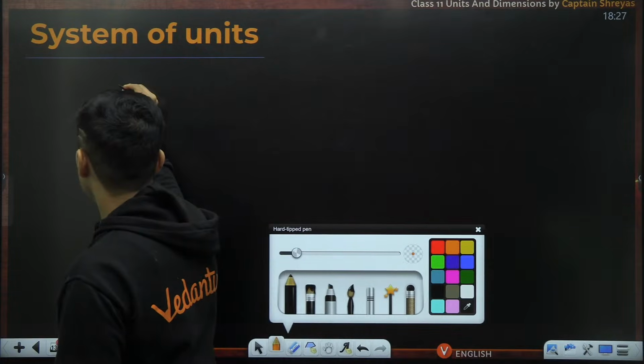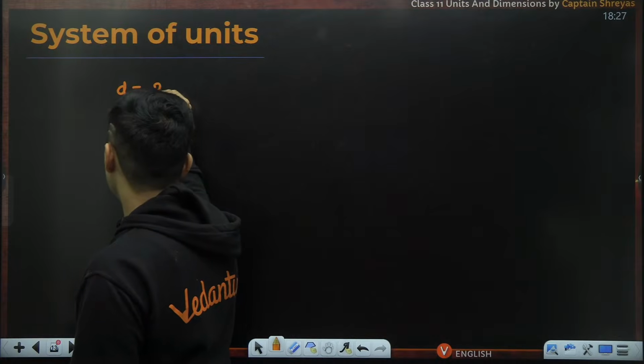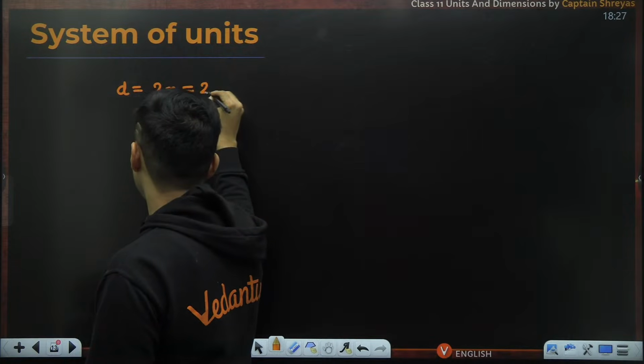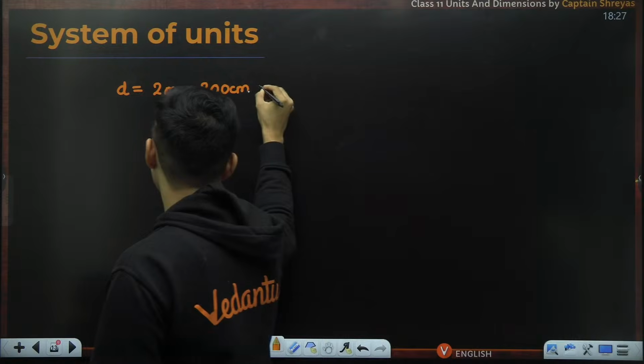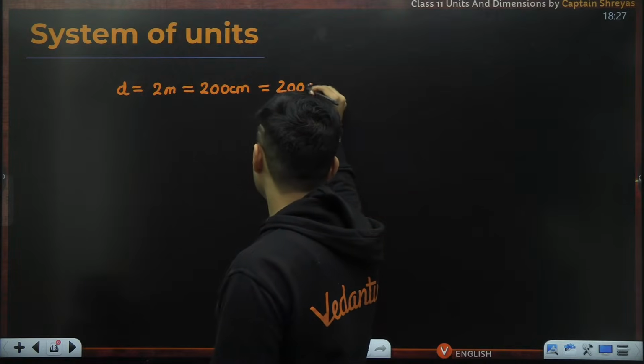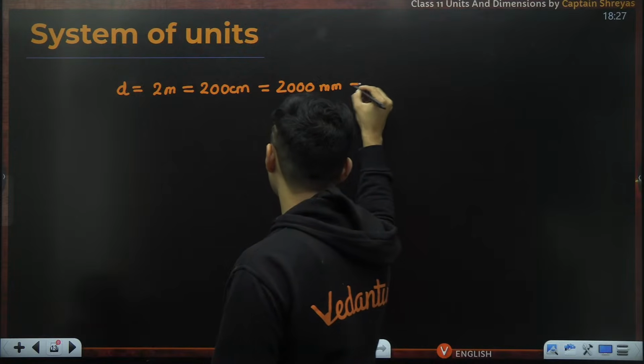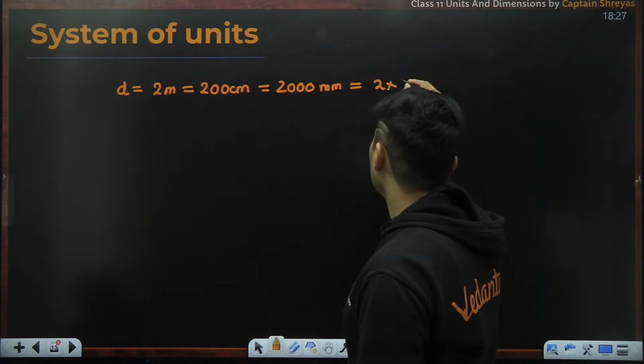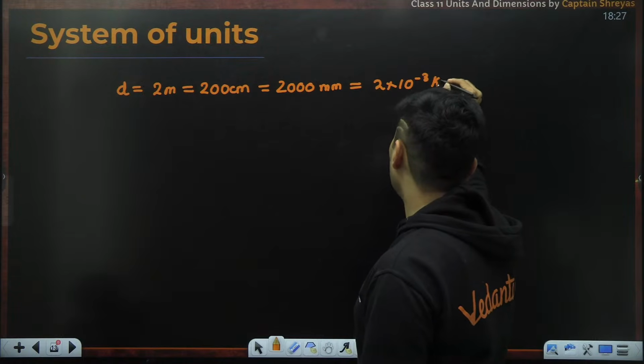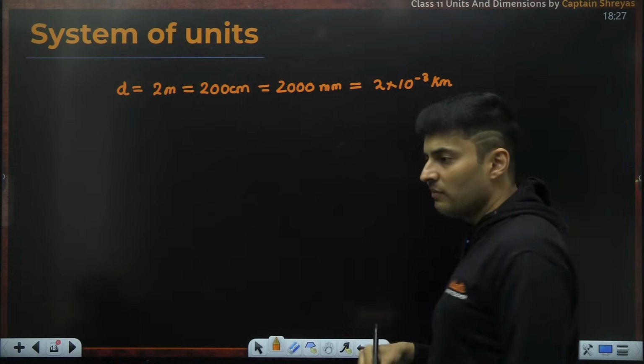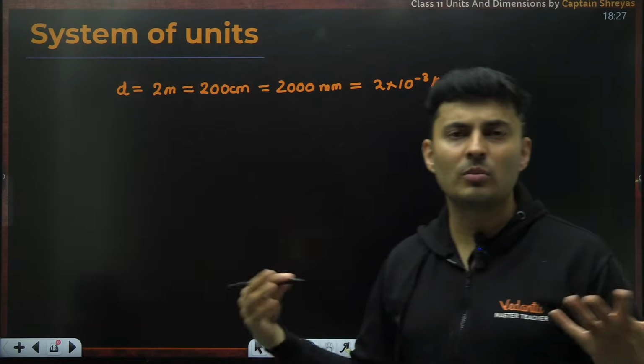For example, the same distance of 2 meters can be written down as 200 centimeters, can also be written down as 2000 millimeters, can also be written down as 2 into 10 to the power minus 3 kilometers, can also be written down in feet and inches and so much more.